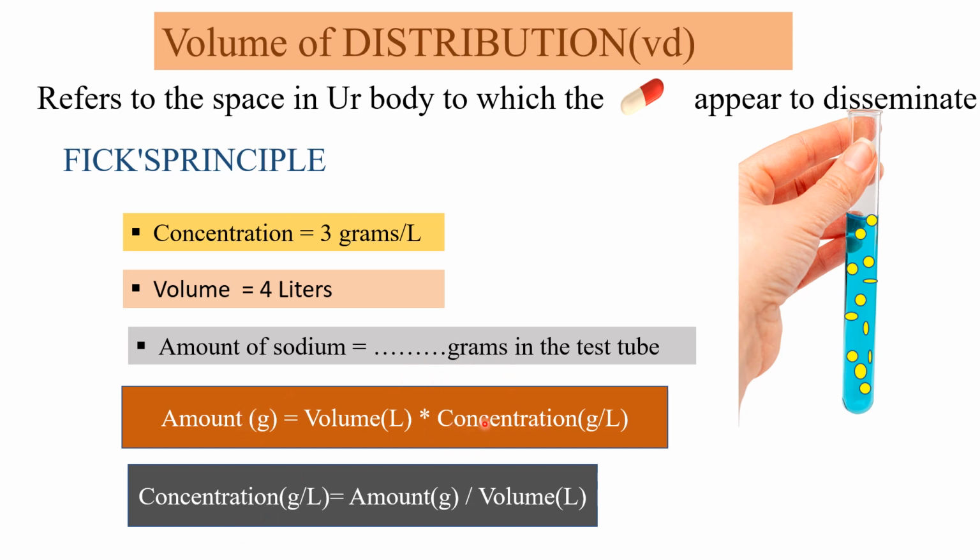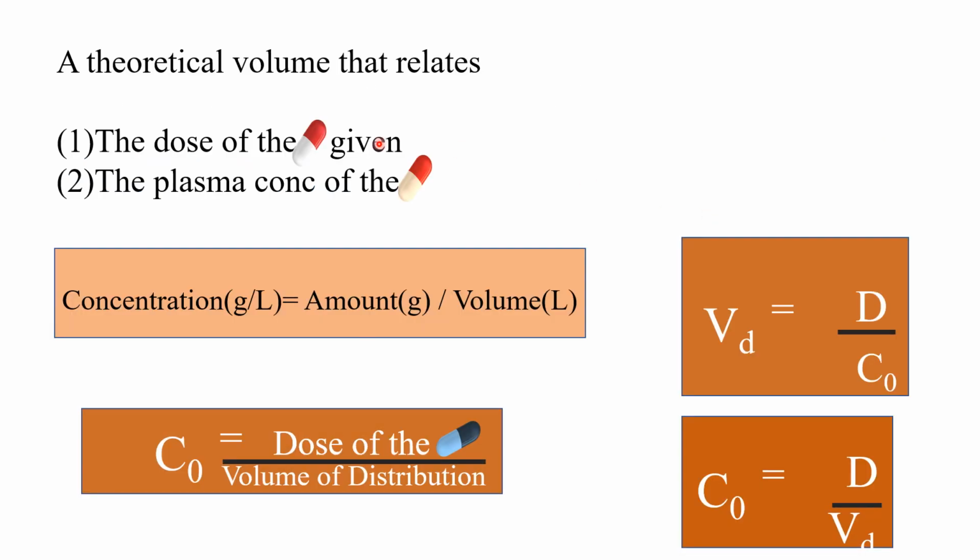So what does concentration mean? Concentration would be amount divided by volume, amount in grams by volume in liters. Volume of distribution is a theoretical volume that relates the dose of the drug given and the plasma concentration of the drug.